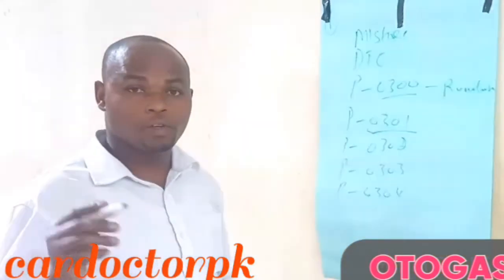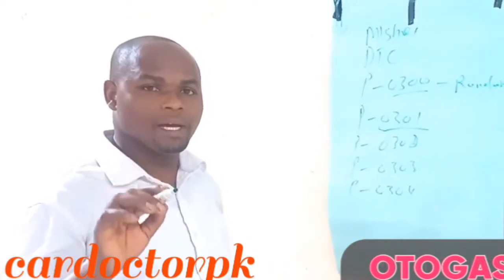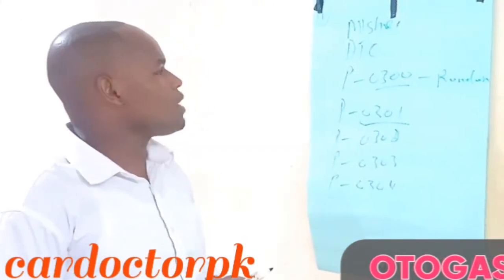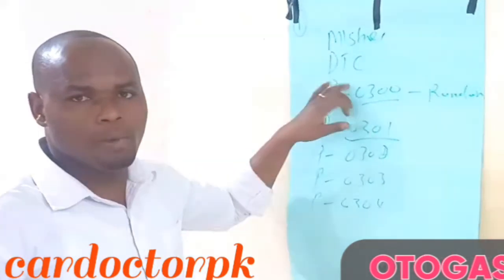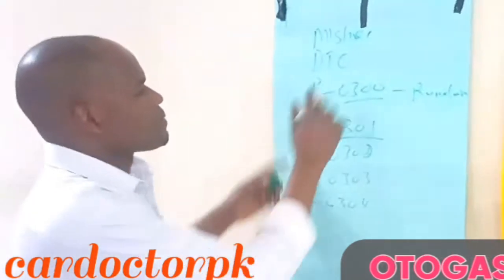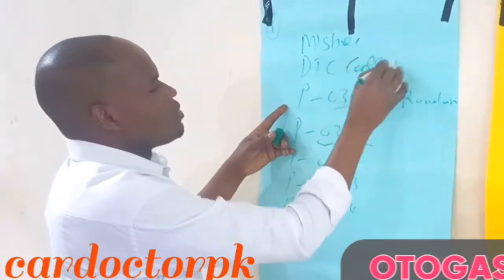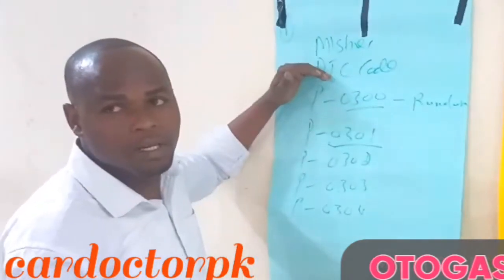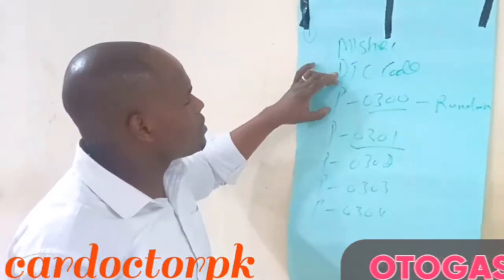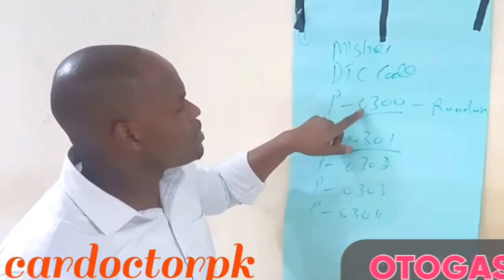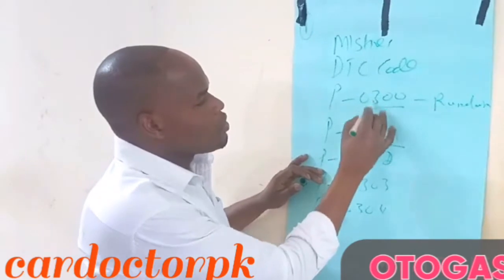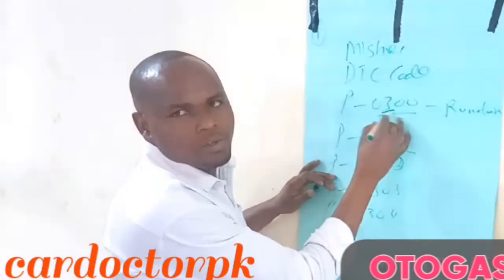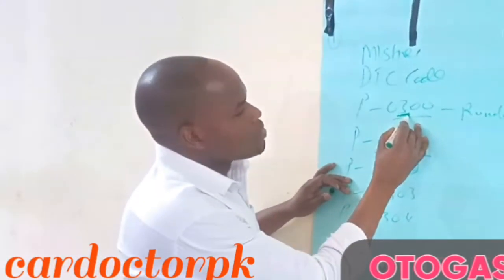For you to understand the cylinder where the misfire is, you need to have knowledge of the diagnostic trouble codes, the DTC codes. The DTC code for a misfire is anything to do with P03. When you see the value 03, this tells you that it is a misfire.